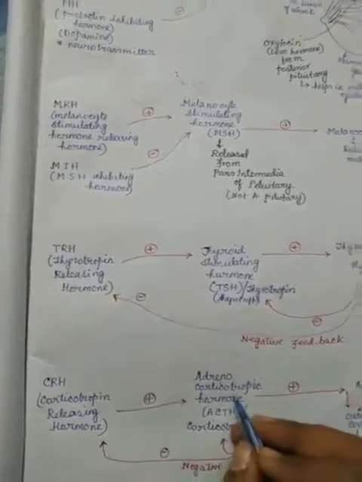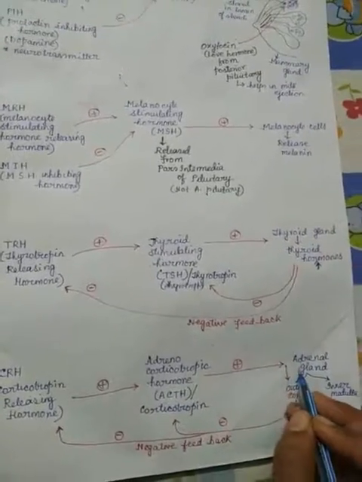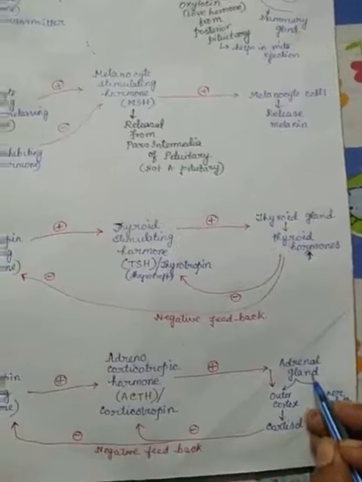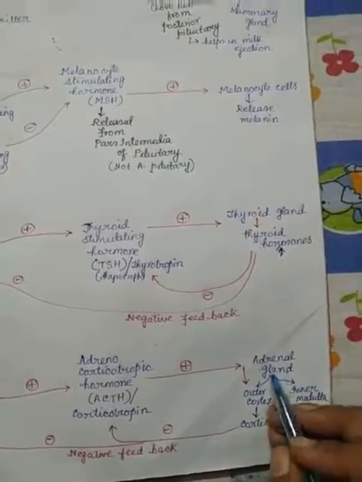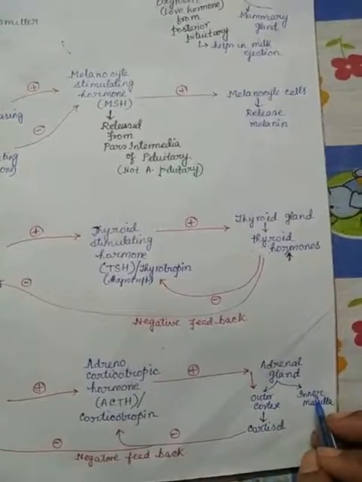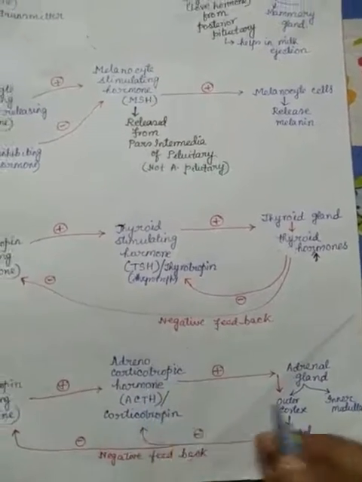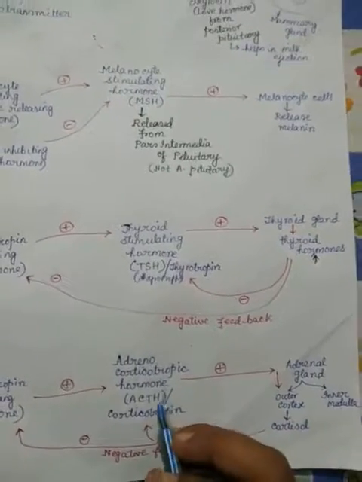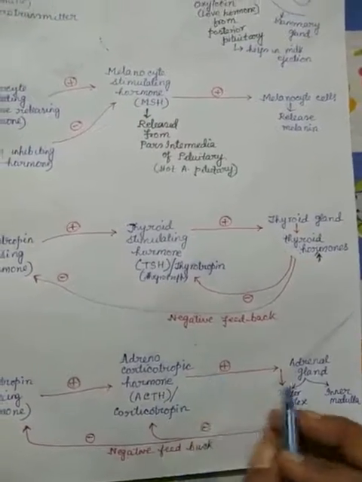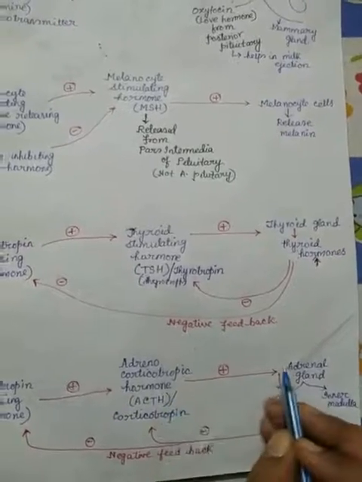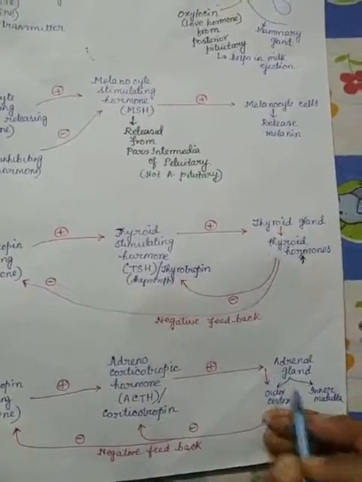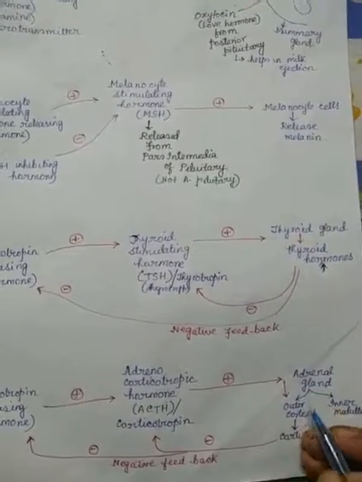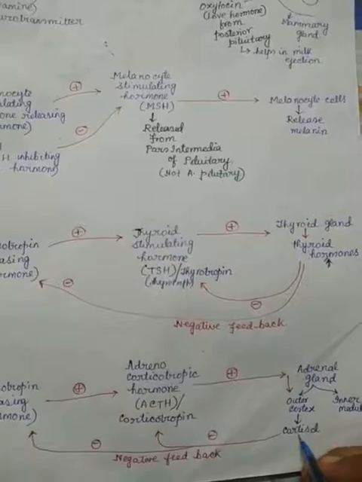Okay, ACTH hormone now stimulates the adrenal gland. Mainly the adrenal gland means a gland which is located just above the kidney. And this has two parts, outer cortex and inner medulla. So this ACTH hormone actually acts on the outer cortex region of the adrenal gland, and this outer cortex releases cortisol.